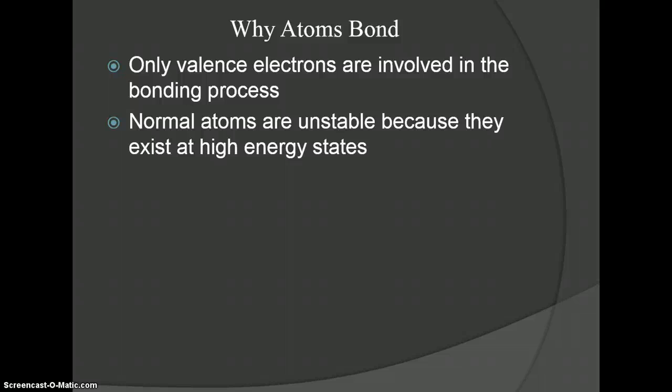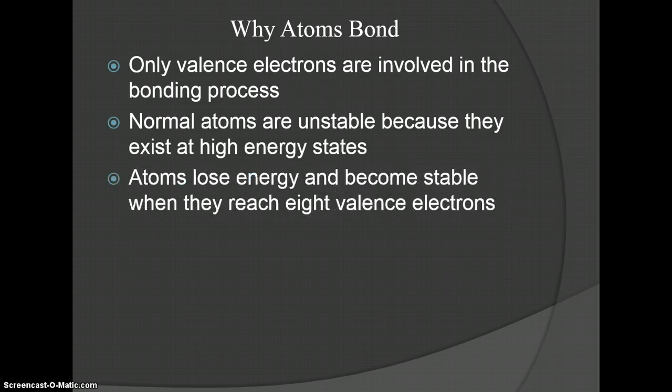And normal atoms are unstable because they exist at high energy states. And we've already learned that electrons, particularly valence electrons, like to lose energy, not have high energy. So this is a problem. And the way that atoms go about losing energy is to reach 8 valence electrons. Why 8? We don't know why 8 is the magical number. My answer to that would be because God designed it that way, as He does many things in this universe. But we do know that atoms lose energy to become stable when they reach 8 valence electrons.